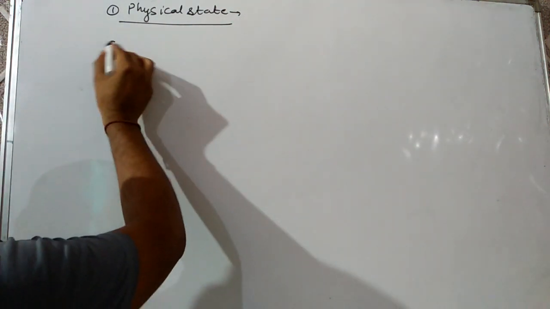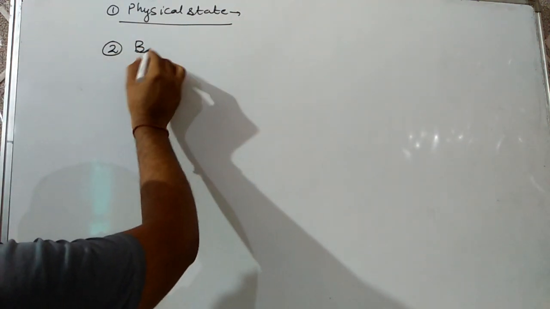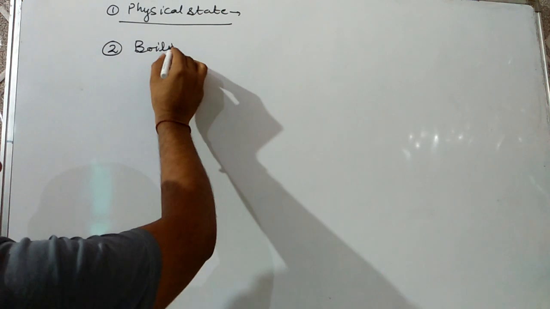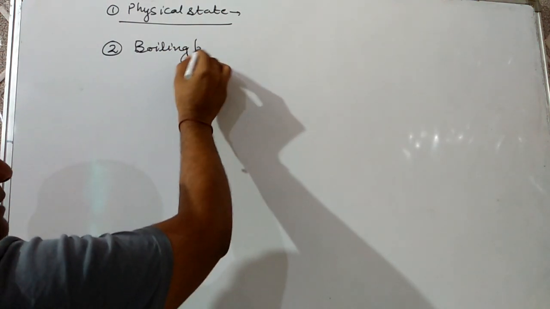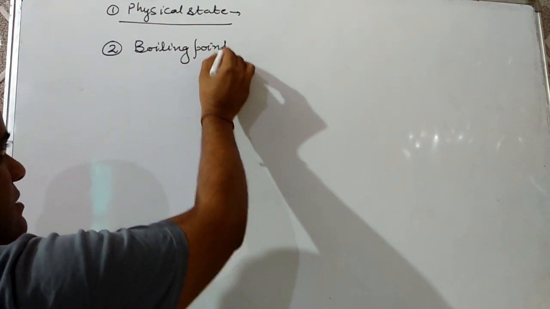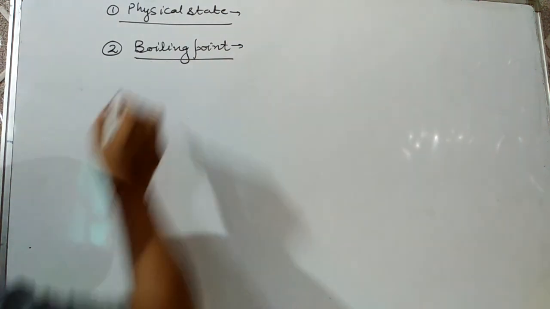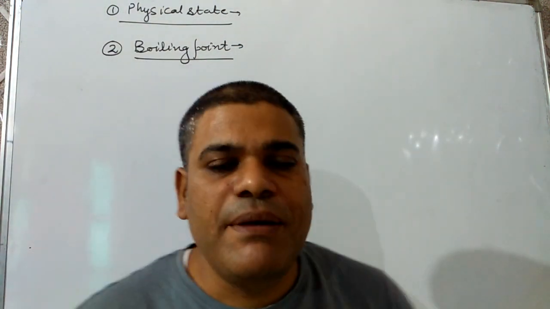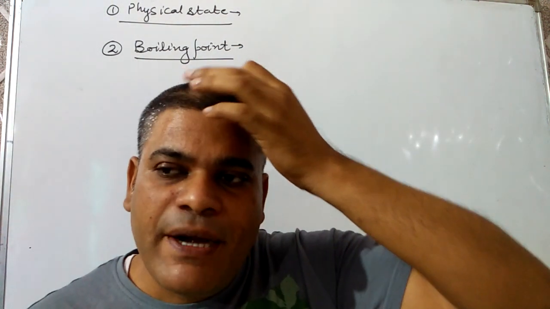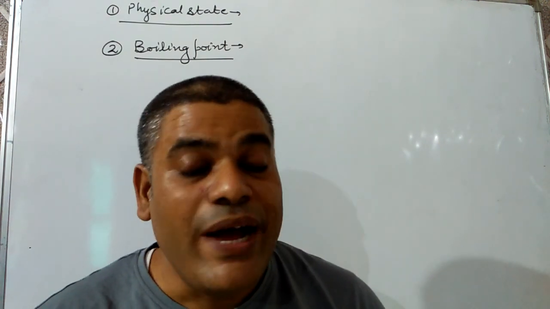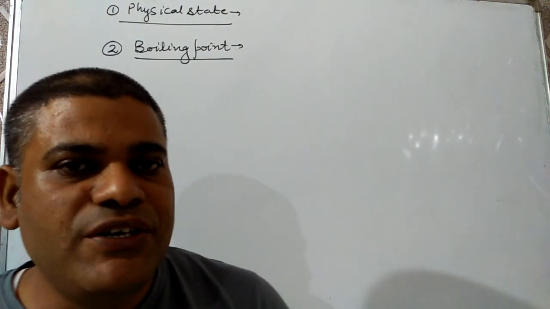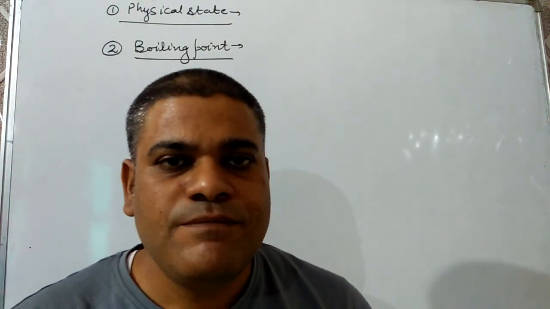Next property we are going to discuss is a very important one, and generally questions might be there on it, and that property is boiling point. First question may be, why are the boiling points of haloalkanes generally low? The reason is simple: due to weak van der Waals forces.